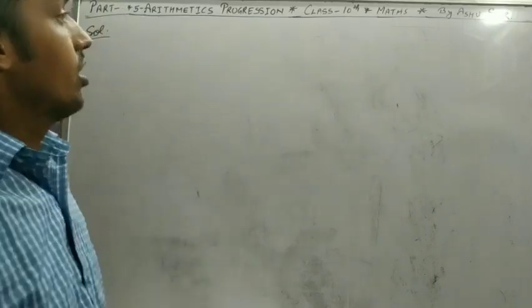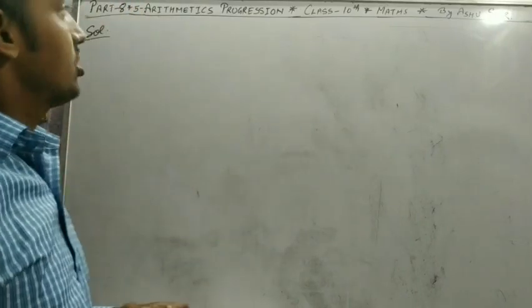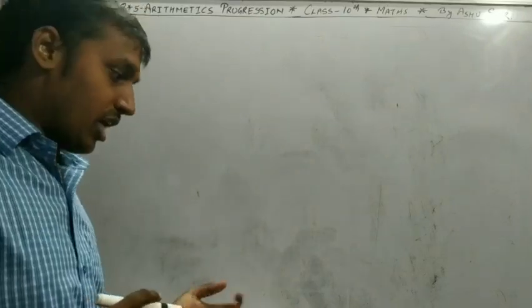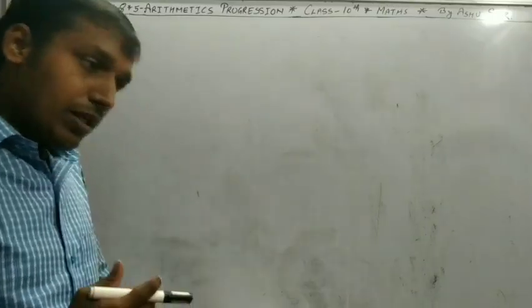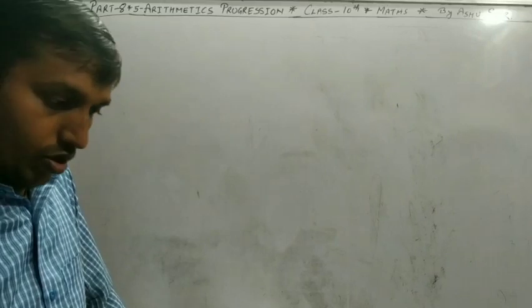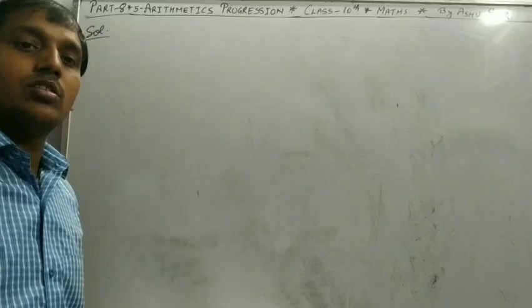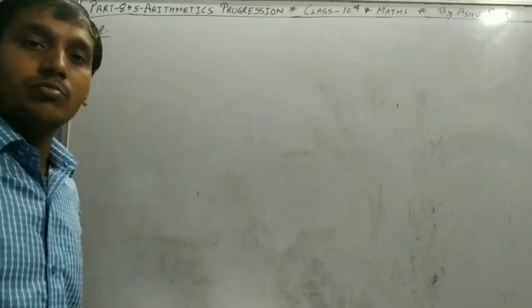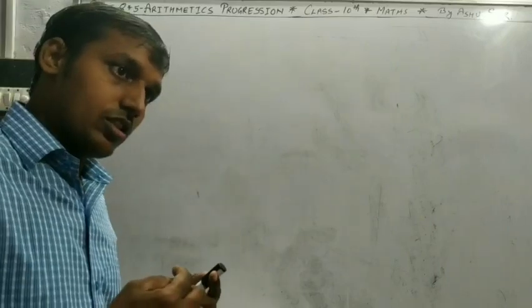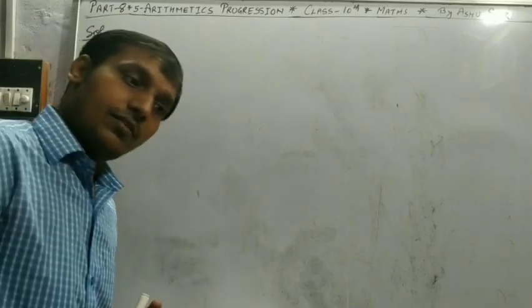In the previous topic, we stopped the arithmetic progressions at part 7. So we start part 8. In the previous video, I discussed all the topics of arithmetic progressions: the formula of n terms, sum of n terms, special terms, and the sequence, special series, first negative term, nth term from the end.